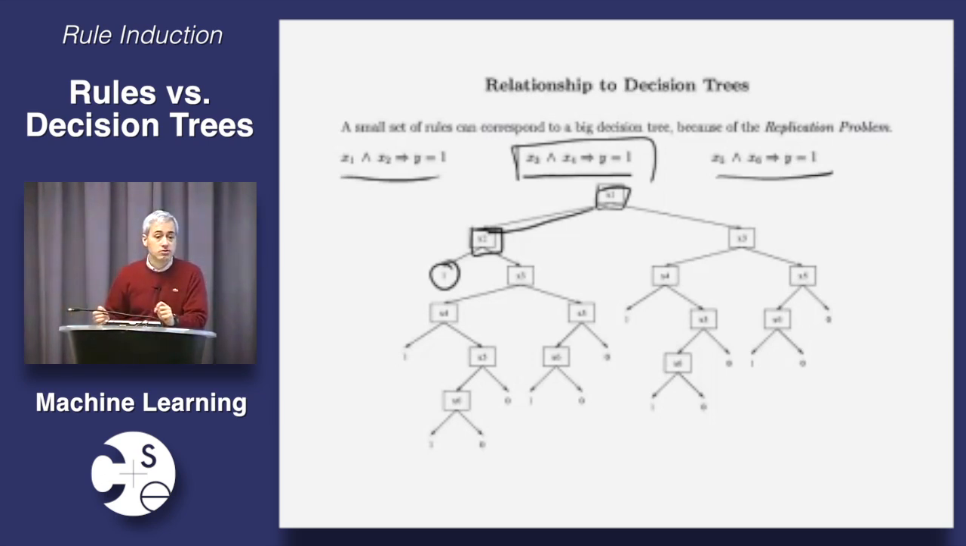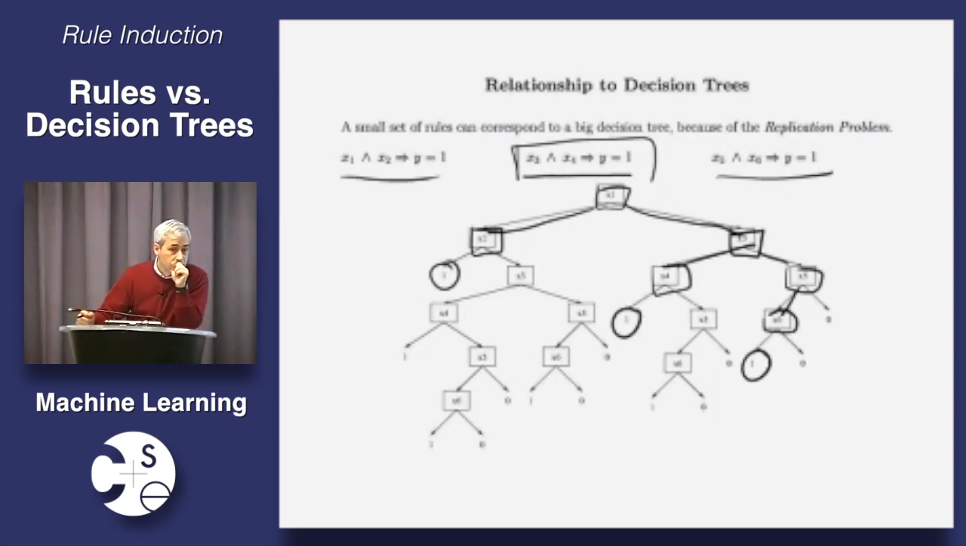When x1 is false, now I need to test the second rule, which means I test x3 and then x4, right? And if x3 and x4 are both true, then I get the answer true. And to keep going, if this rule is also false, then I have to test the last one, which means first I test x5 and then I test x6, and if they're both true, then the result is 1. Okay? Everybody with me so far? Now, we've captured all the yes cases, but we're not out of the woods yet.